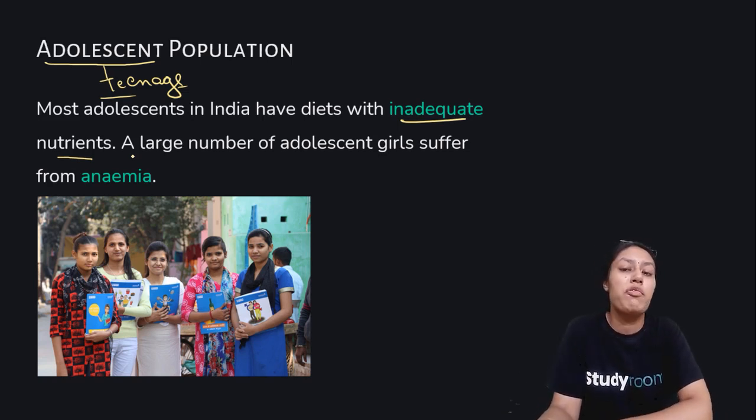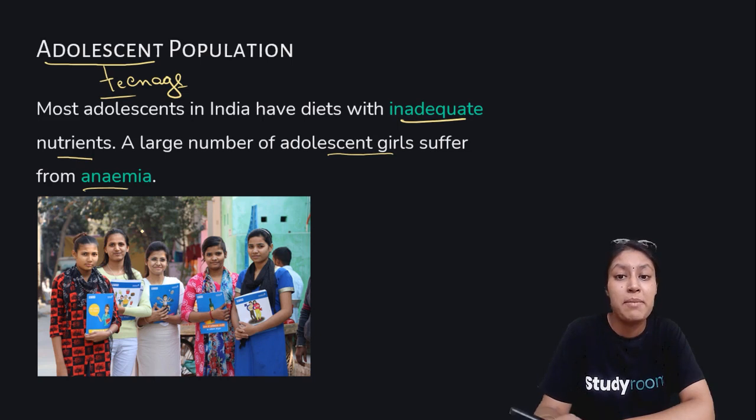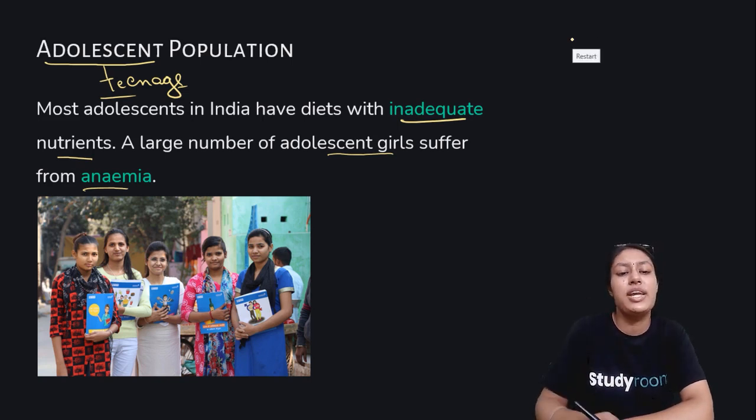Now there is sensitizing on various factors that needs to be done within this population for many things. For example, a large number of adolescent girls suffer from anemia, and there are other problems that a girl faces, for example menstruation, and more awareness of these sensitive topics is required in this population. So this is a very sensitive population to deal with for any government. And governments do take various steps to conserve and preserve the adolescent population.